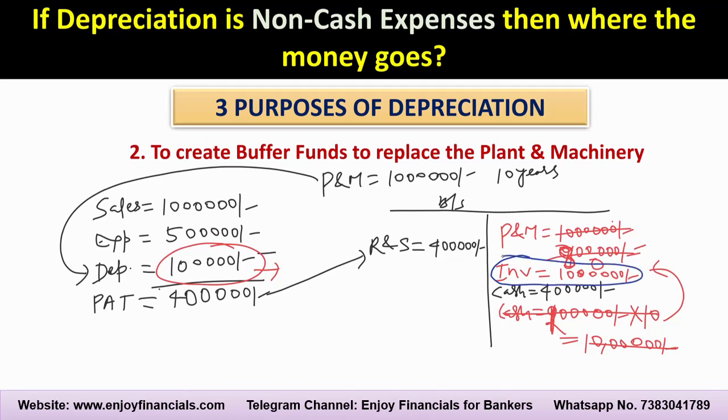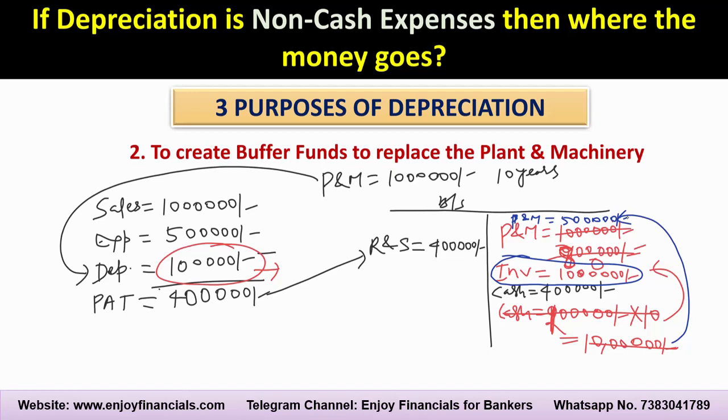But friends, if this company has, suppose, invested after 5 years in the plant and machinery itself for some other purpose, or in factory land and building and all this, then at the end of 10 years the company will not have that buffer fund to replace the plant and machinery. So generally the practice is that, though the depreciation amount remains in the balance sheet, the company approaches the bank to replace the plant and machinery by borrowing a loan.